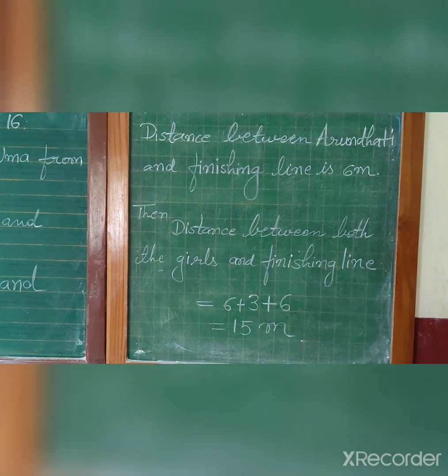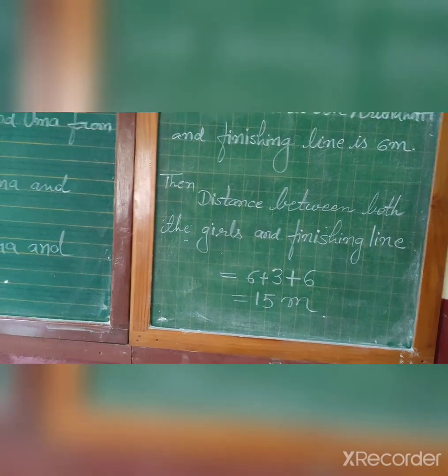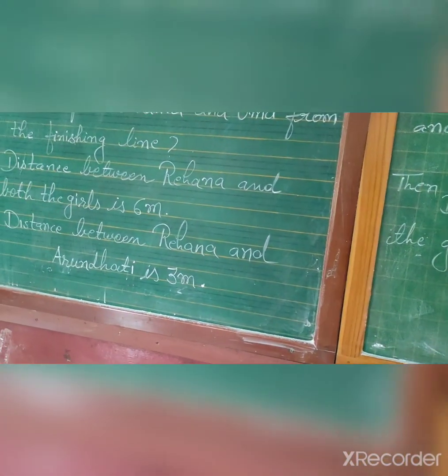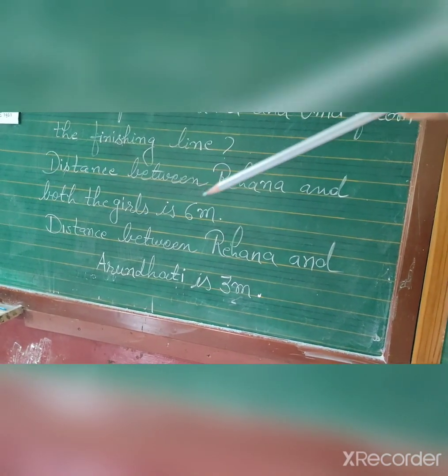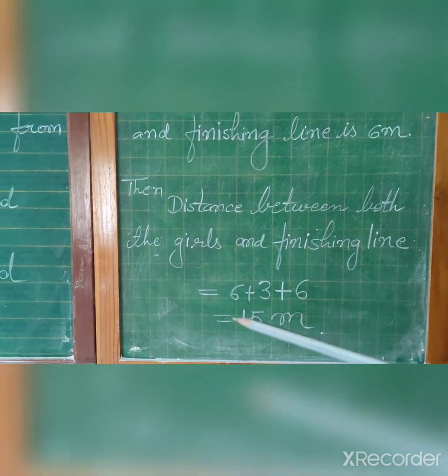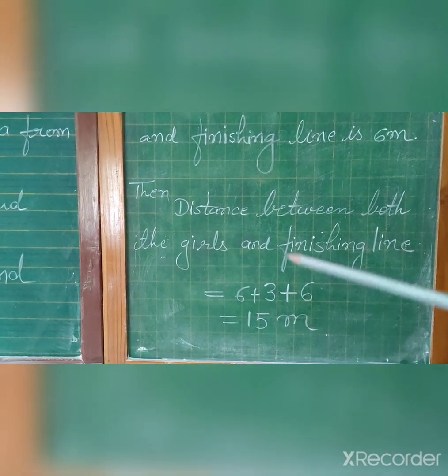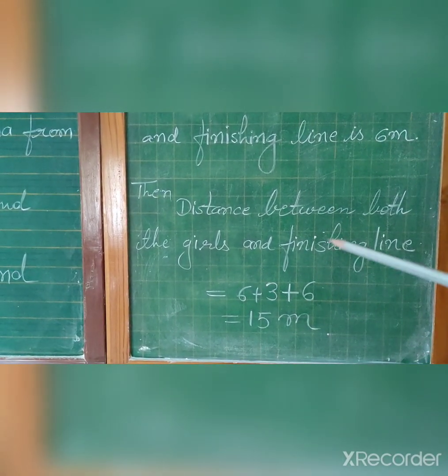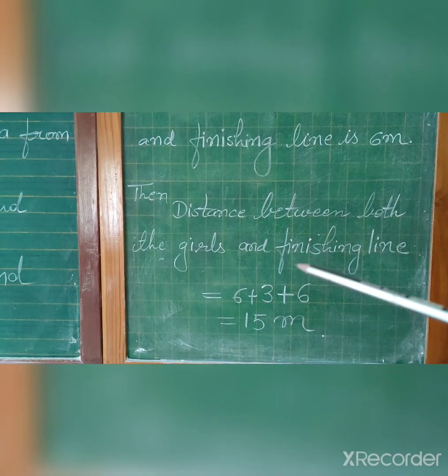Then the distance between both the girls and the finishing line. In brackets, first distance is 6 meters, then 3 meters and then again 6 meters. So total distance is 6 plus 3 plus 6: 6, 3, 9, 9, 6, 15. 15 meters.